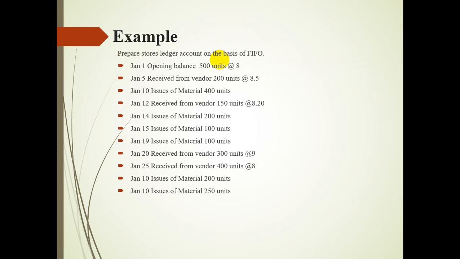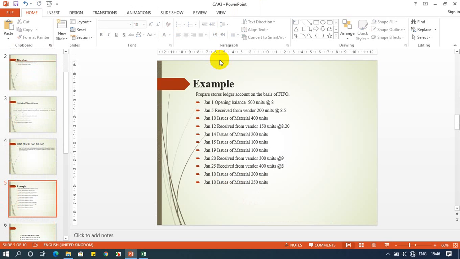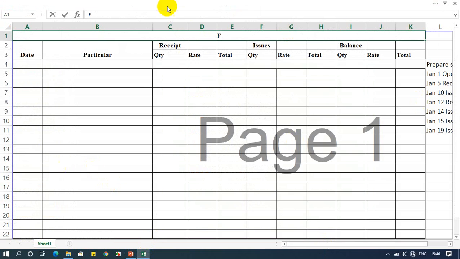These are the different examples which I have given here. The opening balance is given first, then receipt, then issue, then receipt, then issue, so we have them differently. For that purpose, you can use the whiteboard to make a chart. So this is the chart.